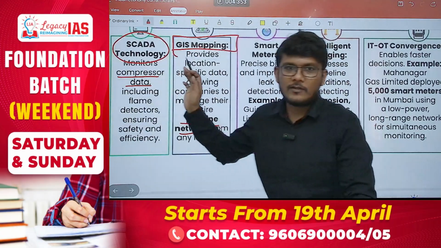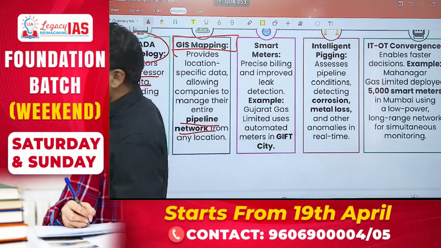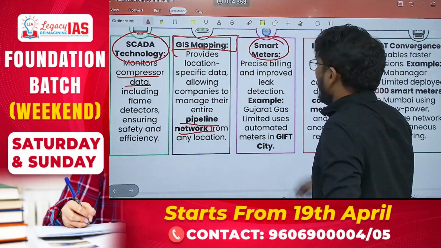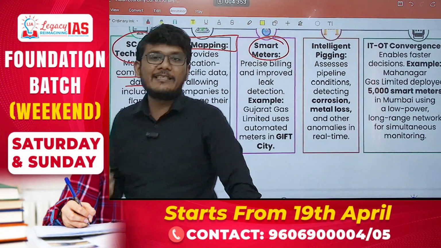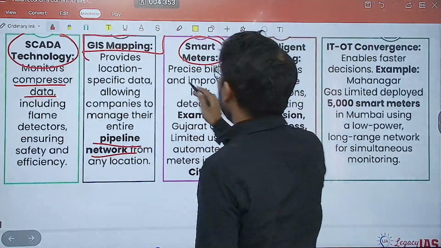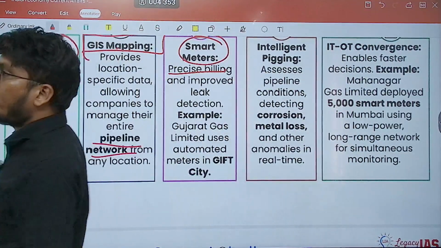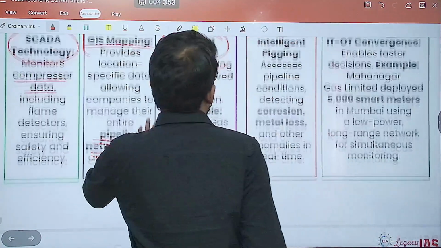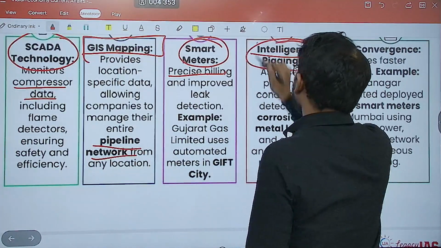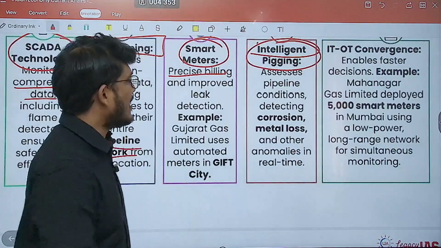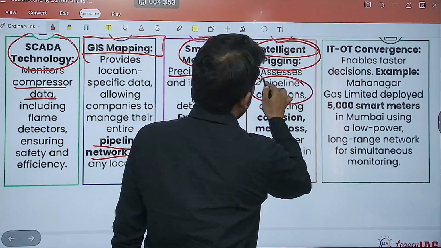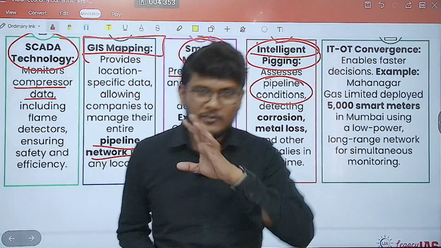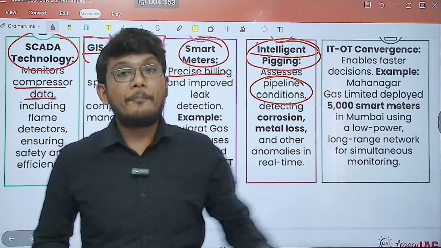Now why we are discussing this is because a simple question can come that in gas distribution network what all technologies are included. So these are included: smart meters for precise billing up to decimals as well, right? And also, since smart meters will be there, there can be a process of prepaid gas, like we use prepaid recharge phones, in the same manner. Then intelligent pigging. So what is intelligent pigging? It basically assesses and identifies pipeline conditions. So it will detect if any corrosion is there, any rust is there, any leakage is possible before it actually happens.